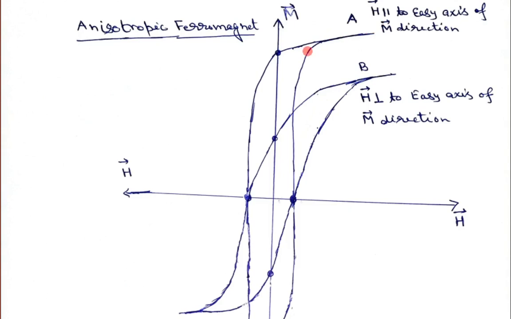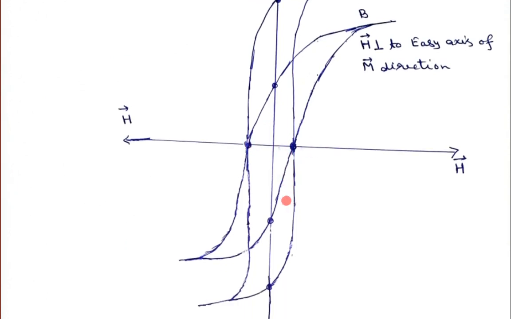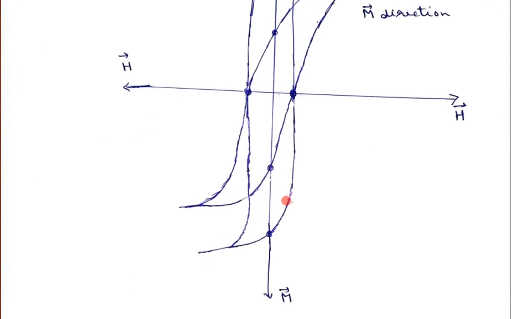If the magnetization is easy, obviously when you plot the curve it has more magnetization and saturation magnetization; that is the easy axis. The curve which has less saturation magnetization and less remnant magnetization is the hard axis of magnetization. But remember, in both cases the intrinsic coercivity should be equal, whether you apply the magnetic field along the easy axis, hard axis, or any crystallographic direction, the coercivity will be the same. So this is the case of an anisotropic ferromagnetic material.